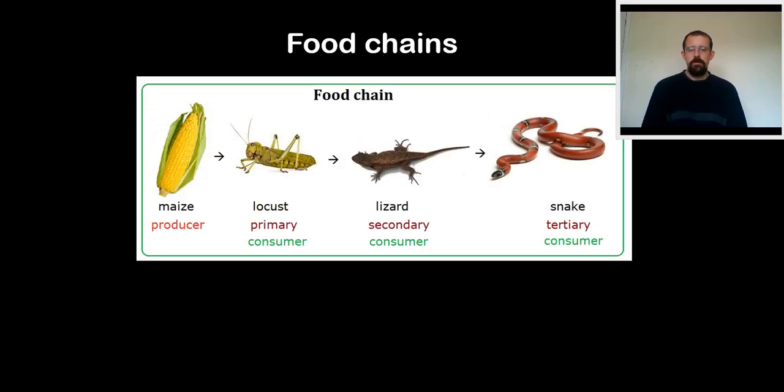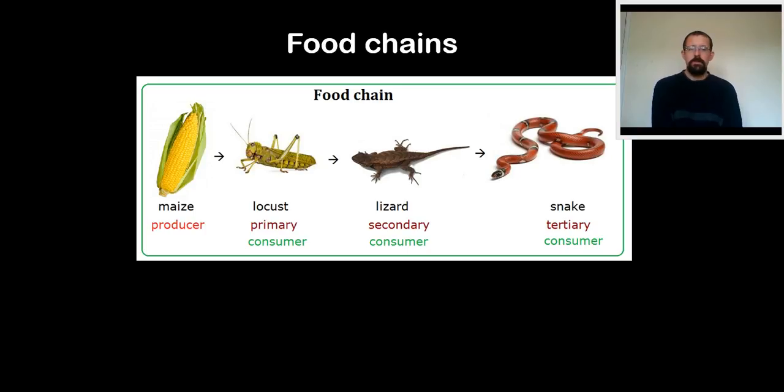So briefly about a food chain and its importance to the nitrogen cycle. A food chain shows a series of organisms that feed off each other. The plant that starts off this food chain is generally known as the producer, although it doesn't have to be a plant. But it's the organism that obtains energy for the food chain. It'll be eaten by a primary consumer, in this case a locust, then by the secondary consumer and tertiary consumer, and so on.